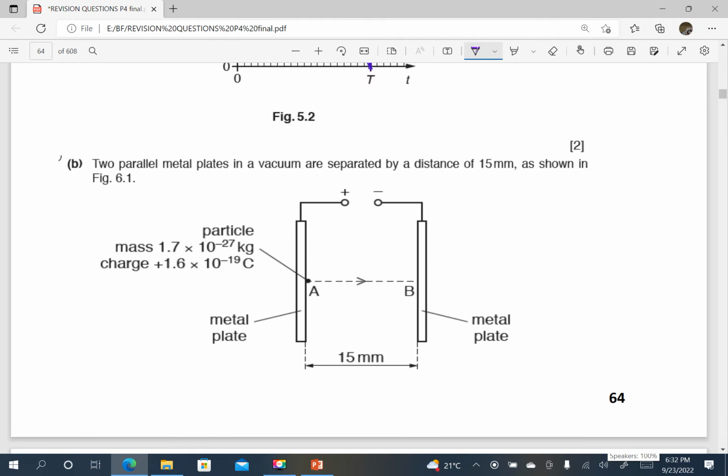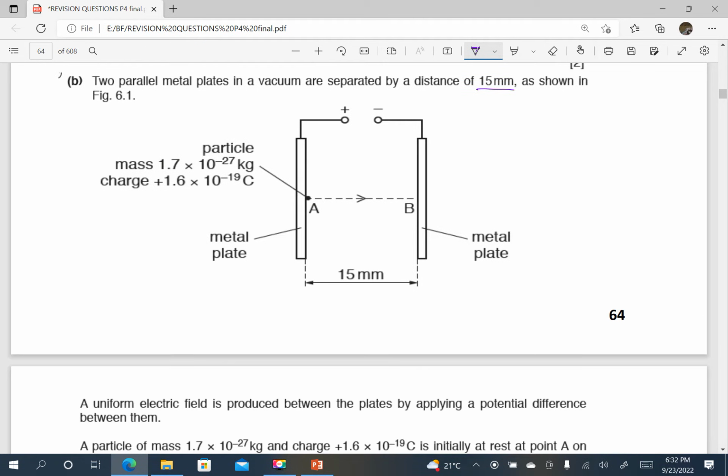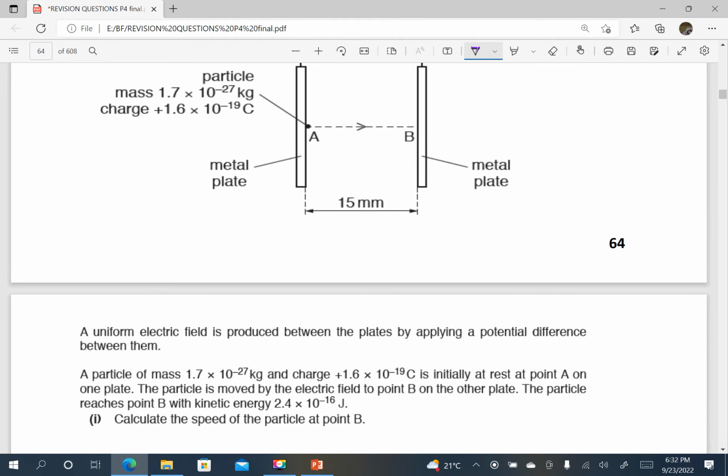Two parallel metal plates in a vacuum are separated by a distance of 15 millimeters, as shown in figure 6.1. So this is the figure we are talking about. A uniform electric field is produced between the plates by applying a PD between them. A particle of mass 1.7 times 10 power negative 27 and a charge 1.6 times 10 power negative 19 is initially at rest. That means initial velocity is 0 at point A on one plate.